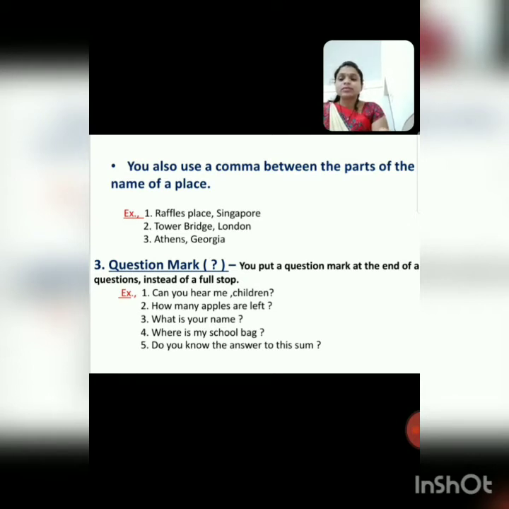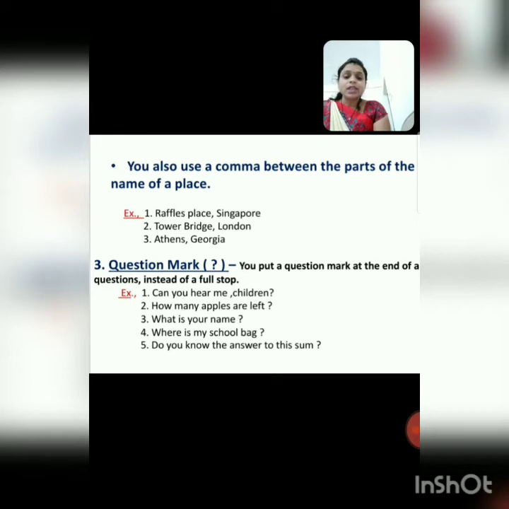See the example of this punctuation mark. Can you hear me, children? Question mark. It is a question, right?